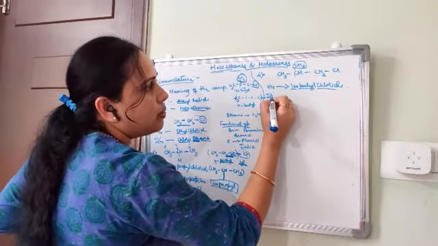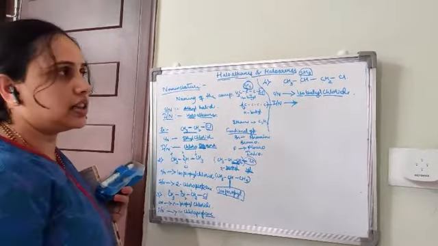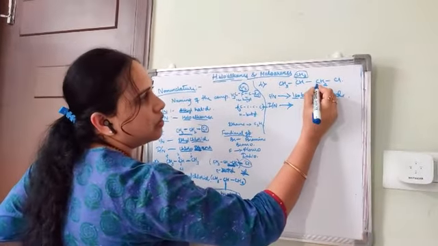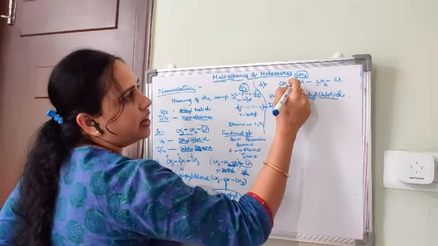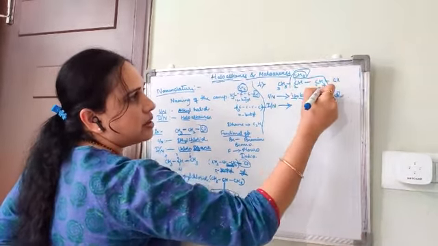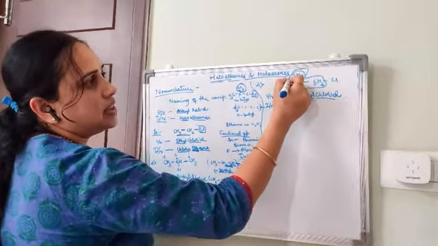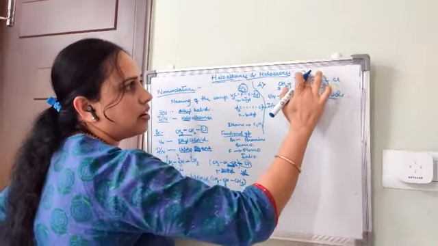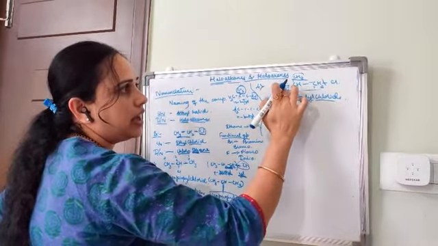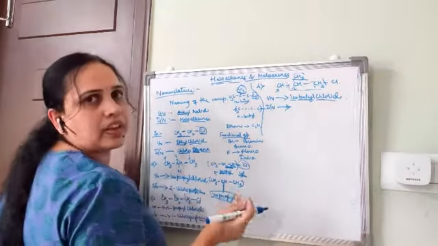And what is the IUPAC name? From where do we start numbering the carbon atoms? 1, 2, 3. If we take this as the main chain, 1, 2 and 3, this would be 3.